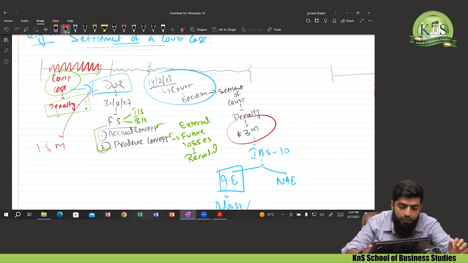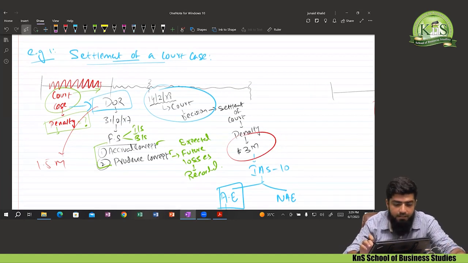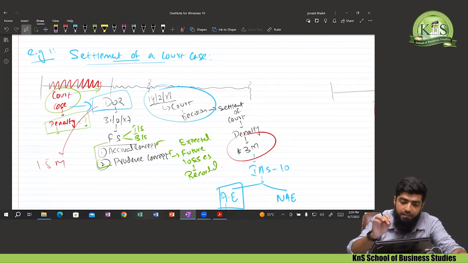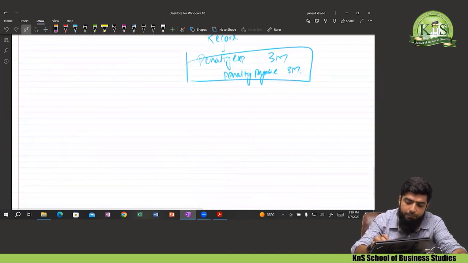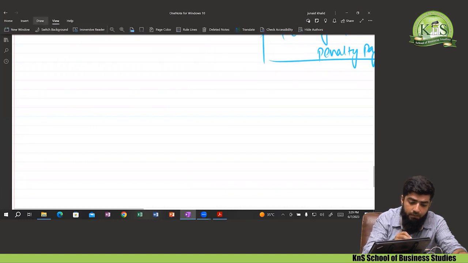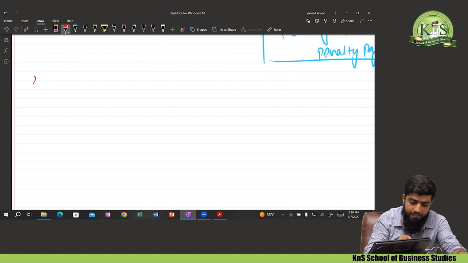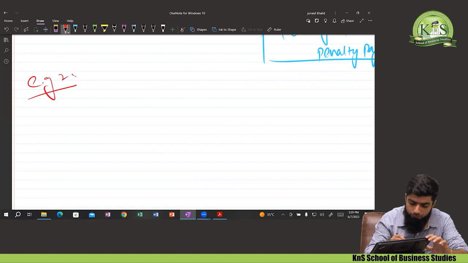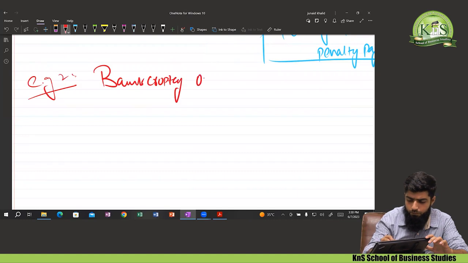So that was the first example given by IAS 10, that is the settlement of a court case after the reporting date. But remember, the court case existed at the reporting date. Okay. Another example given by IAS 10 for the adjusting event. Example 2, and that is the example of bankruptcy of a customer after the date of reporting.